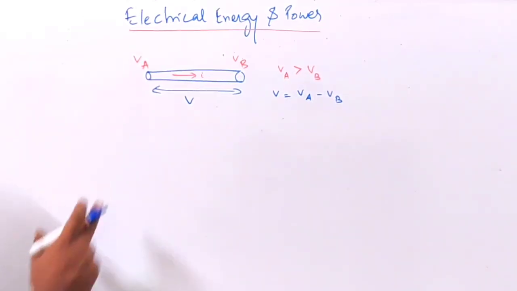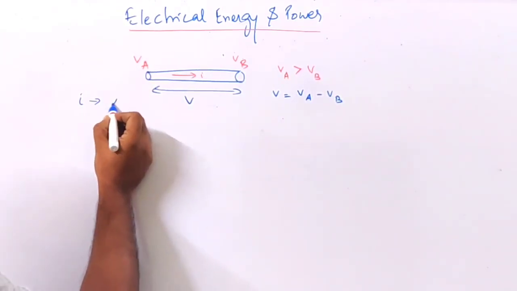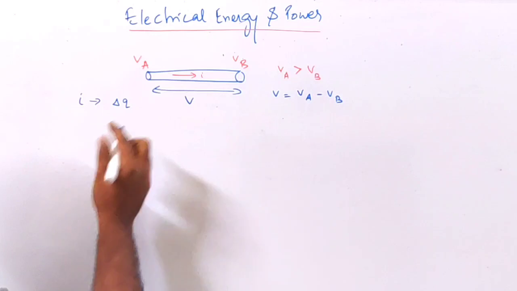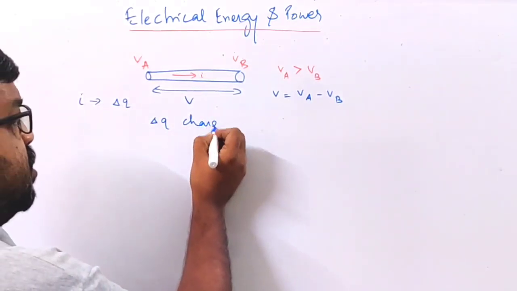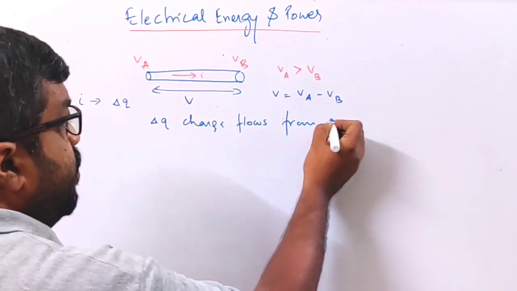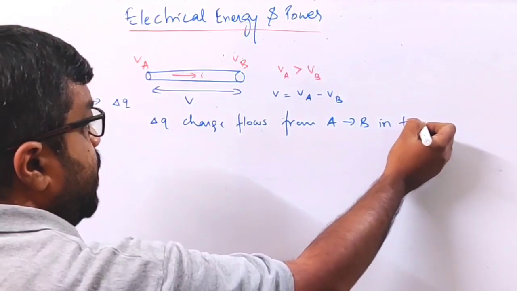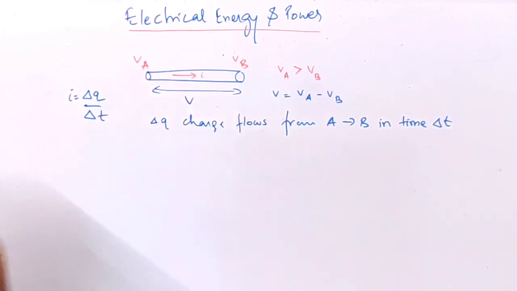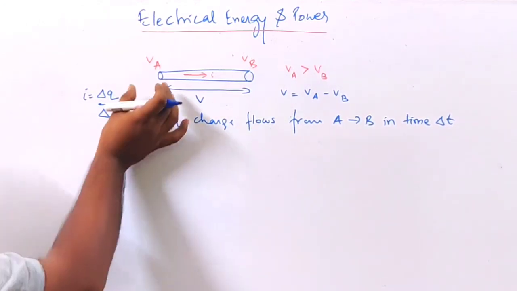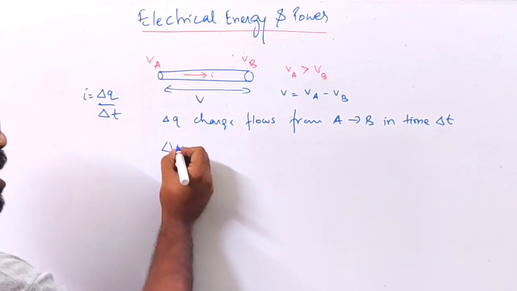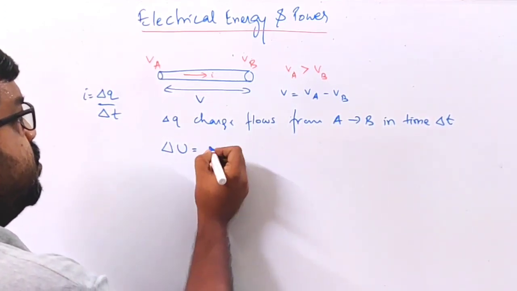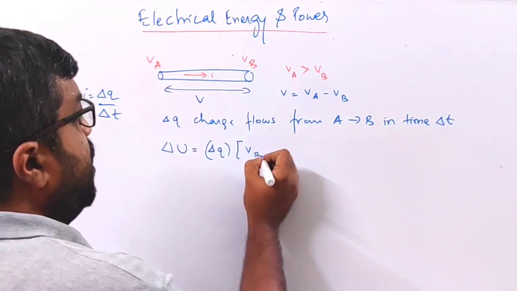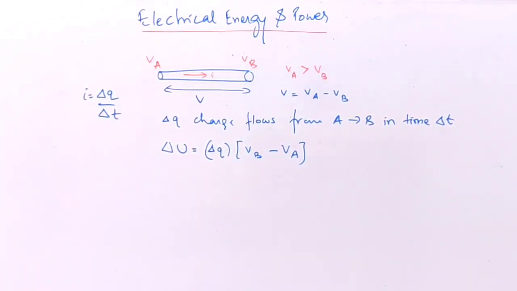ओके, अच्छा, नाउ कॉरेस्पॉन्डिंग टू दिस करंट I, suppose delta Q charge flows from A to B in time delta T. Okay, so I can write this I as delta Q by delta T. Okay, so the change in potential energy as the charge flows from A to B, delta U, it will be equal to charge times the potential difference VB minus VA.